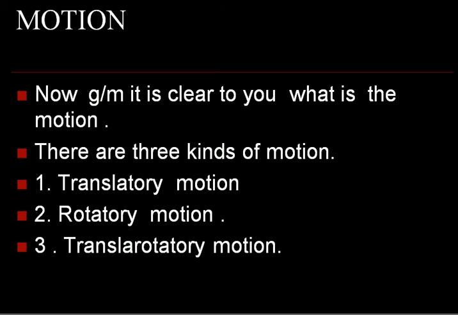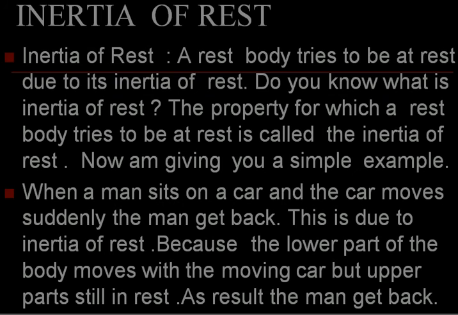Rotatory motion means the body is moving in a circular way. Translatory motion means motion in a straight line. Here you find rotatory motion as well as translatory motion, that means the earth is moving around the sun. So it is clear.